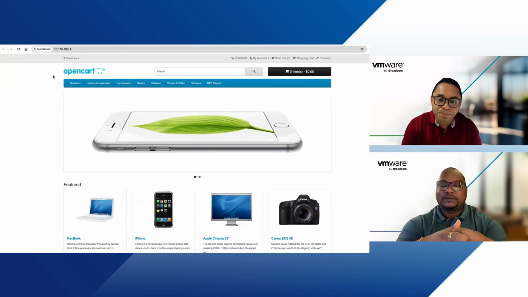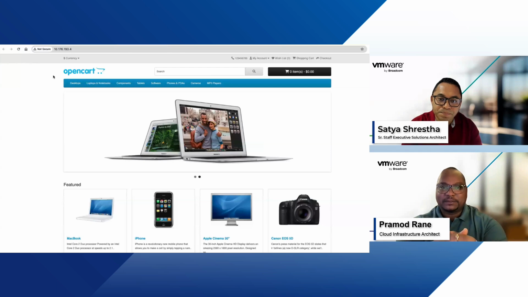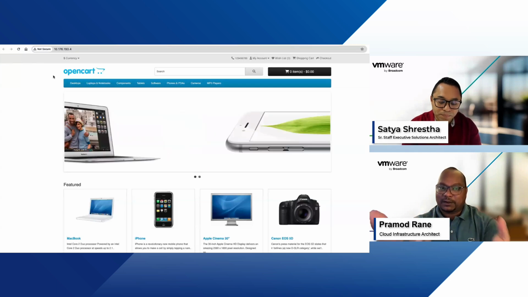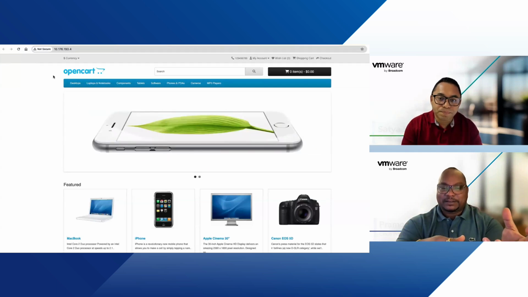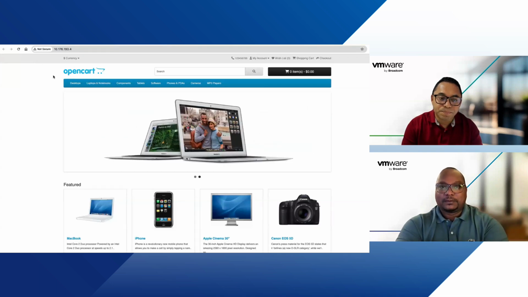Essentially, there are various ways for us to provide and consume this service. As a provider, you can provide it using the catalog services. As a consumer, you can consume it as a catalog service, or you can directly consume it from your CLI as well. And the APIs and UI.